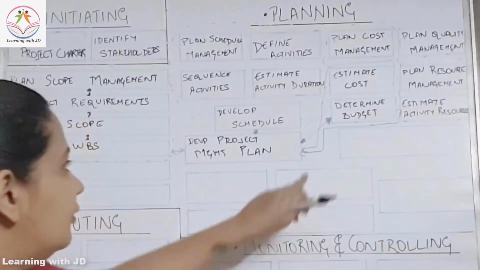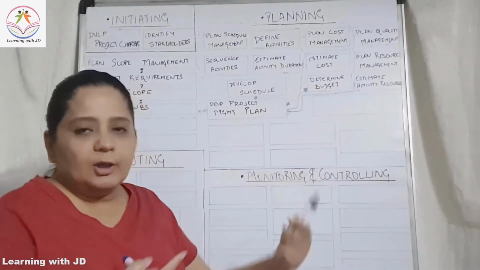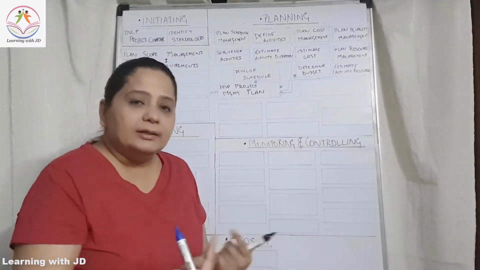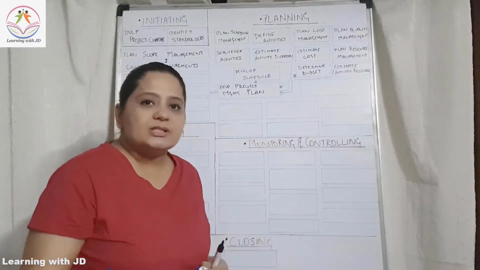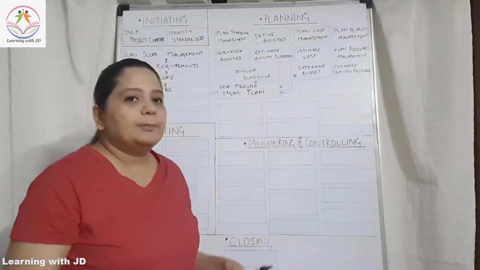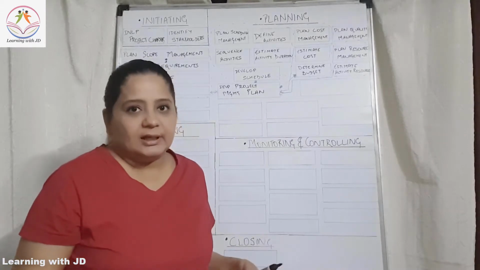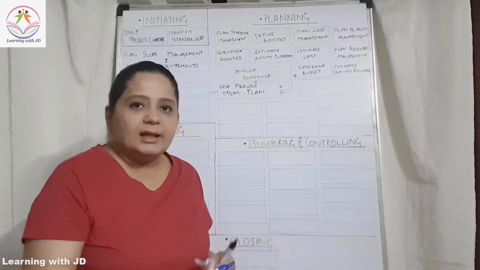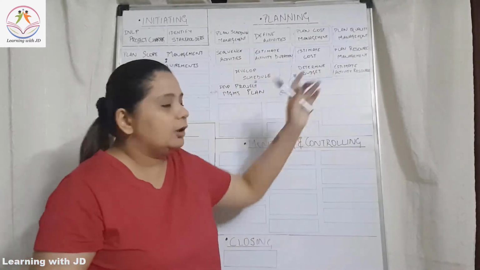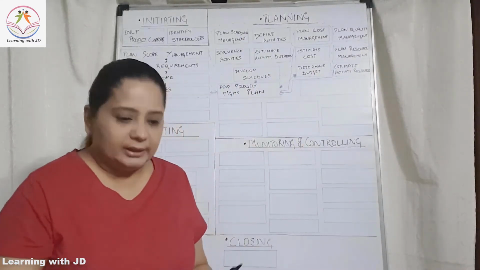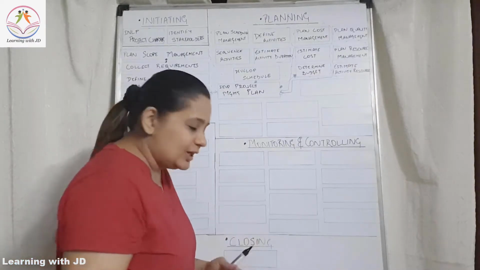Now if you see, I always put 2 arrows. Why? Because it always has an interaction. It will not be one way, where you've created your resources and you just send it across to the develop project management plan and nothing happens after that. No. It is always up and down. There will be some change in the scope, there will be some change in the schedule, and your resources will be impacted accordingly. So it's a 2-way communication.